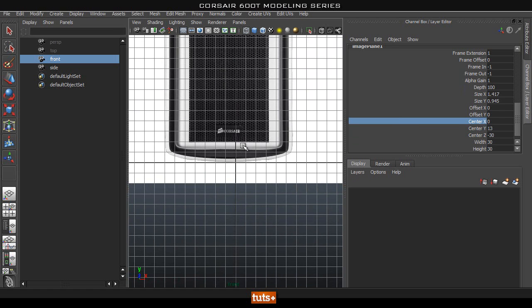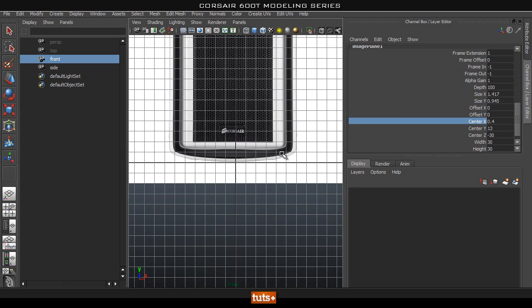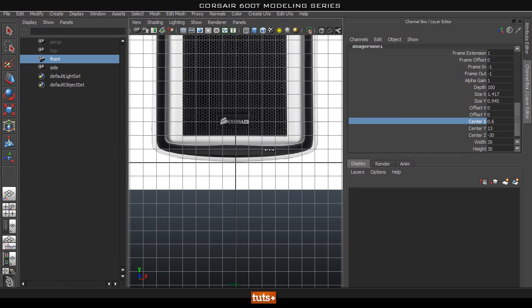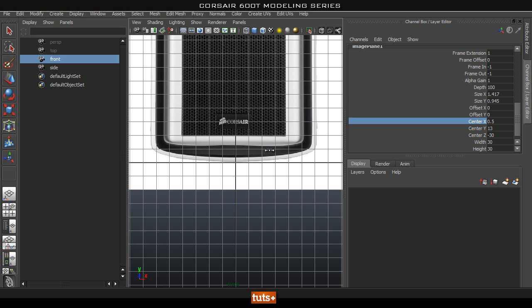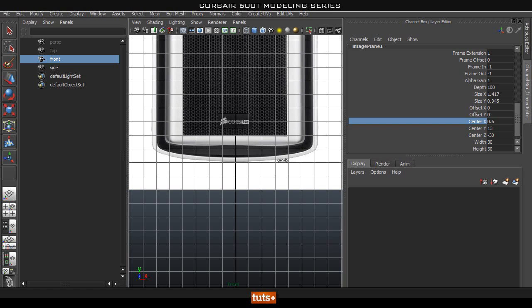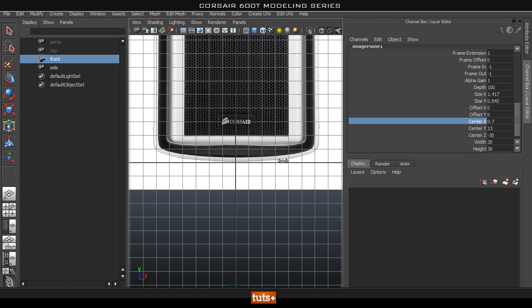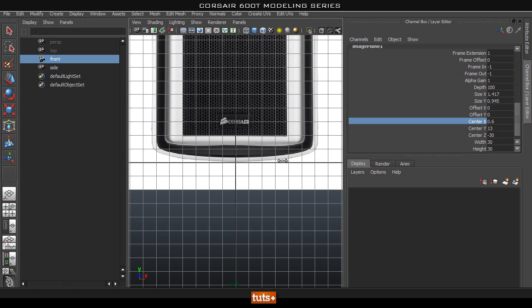So that's going to be X, and my mouse is freaking out sometimes, so I do apologize for that. So I'll try to line this up in the center with the Corsair sign, and then once we line it up there roughly, we can have a look at how many boxes there are here. So 4, 6, and now 2, 4, 6 here as well, and a bit more. So it needs to move a little bit more, probably around there, maybe a bit more.